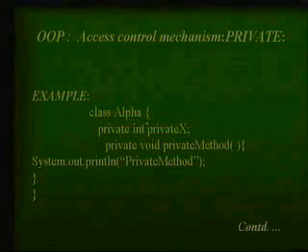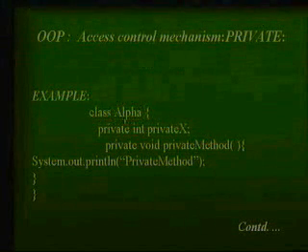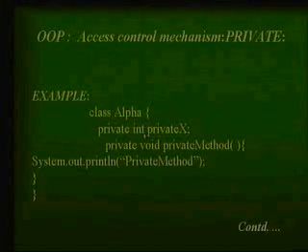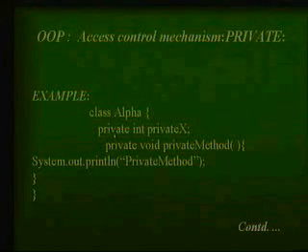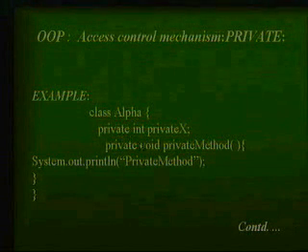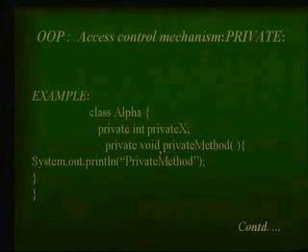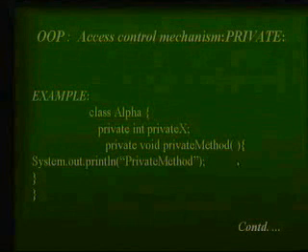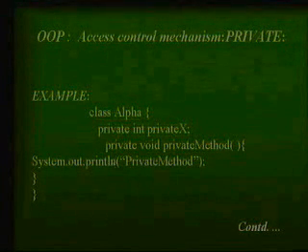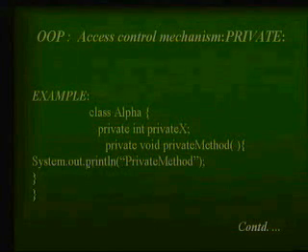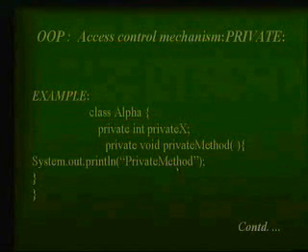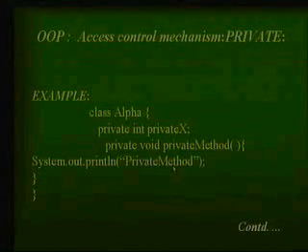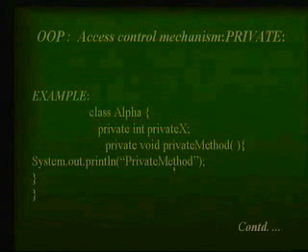How do I write a program in Java? I always define a class. I have defined the class name, say Alpha, which contains one variable called private x, which is of integer data type, and declared to be private, an access control mechanism. Then we have a method called privateMethod, which does not return anything, void, and again is declared private. This method simply has a println statement, just like a printf statement in the C programming language. System.out.println("private method"). So I have a small program which contains only one class called Alpha, which has one method and one variable, and the method simply prints private method on the monitor.